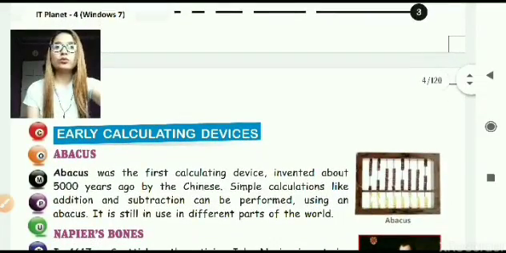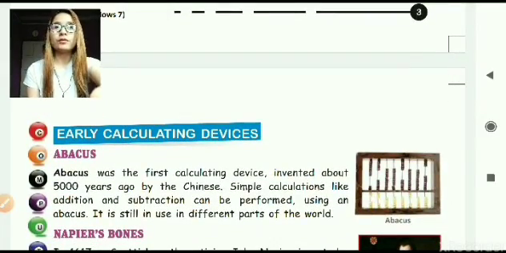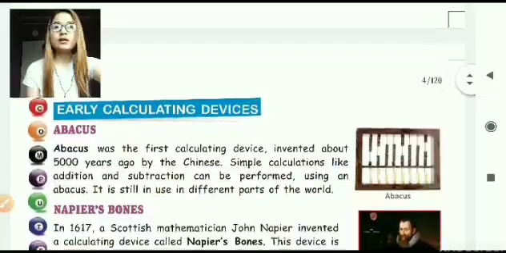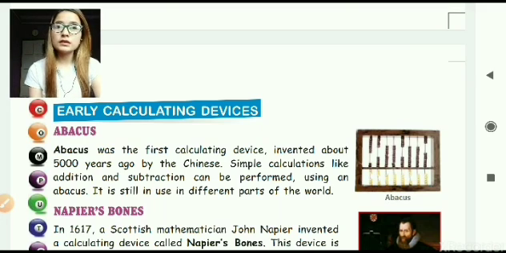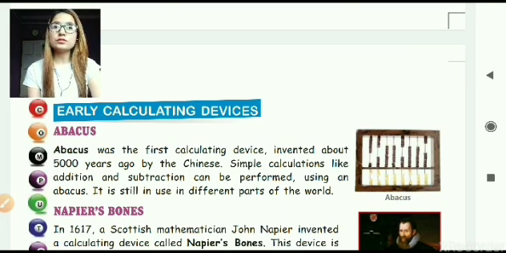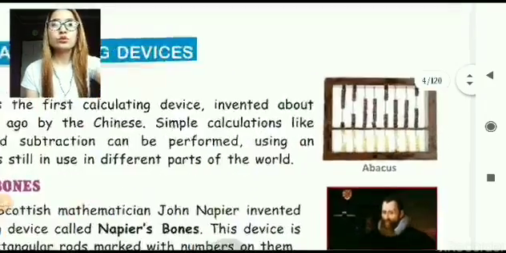Now we are going to look into each of them one by one. These are early calculating devices. The first early calculating device was the abacus. It was invented about 5000 years ago by the Chinese. This abacus used to do simple calculations like addition and subtraction, and it is still used in some parts of the world. I would like to show you the picture of the abacus.